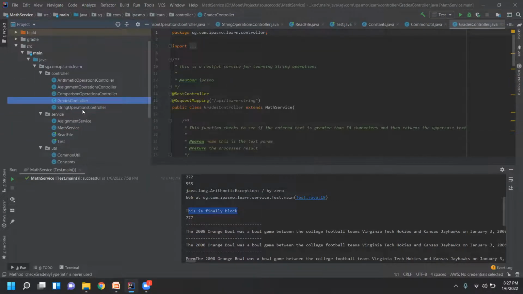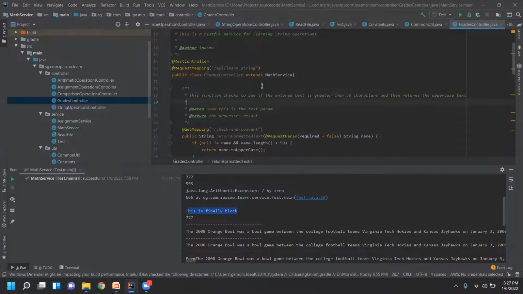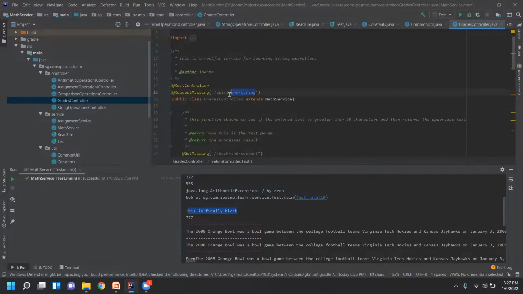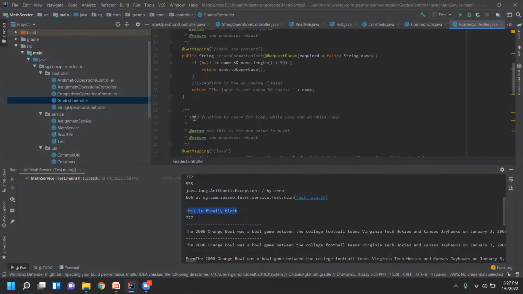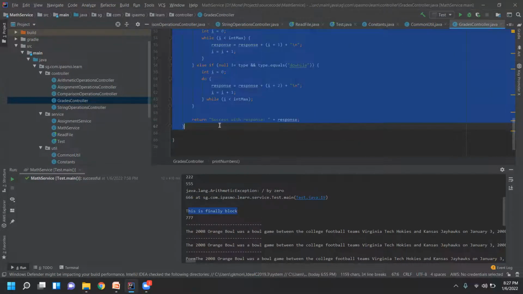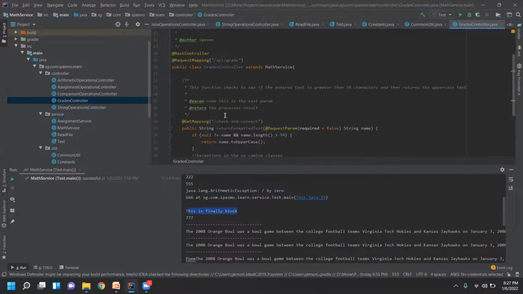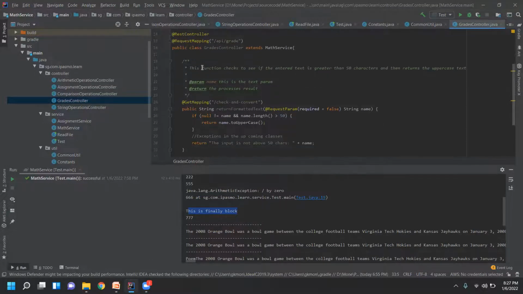Inside this grades controller, what I do is, okay, this is grade, and then I'll take out all the other functions. You see, this is what we do every day. And for this function, I just write some dummy statements here.